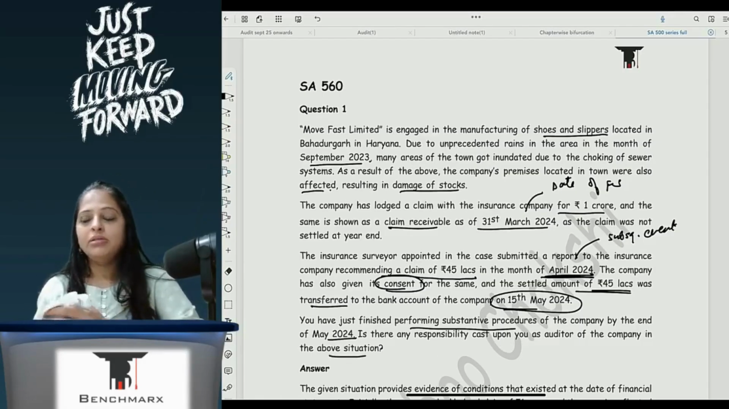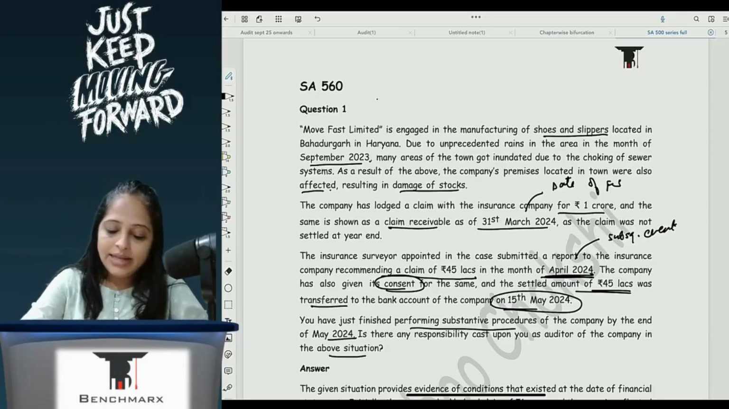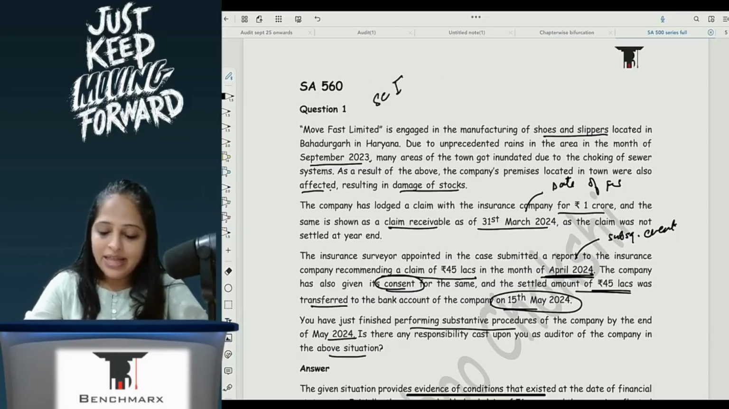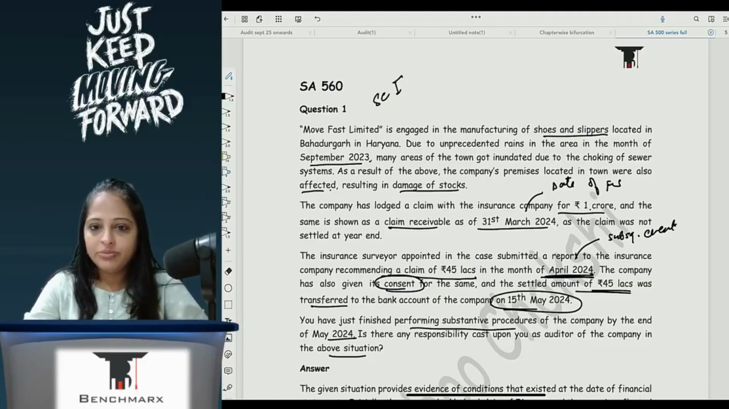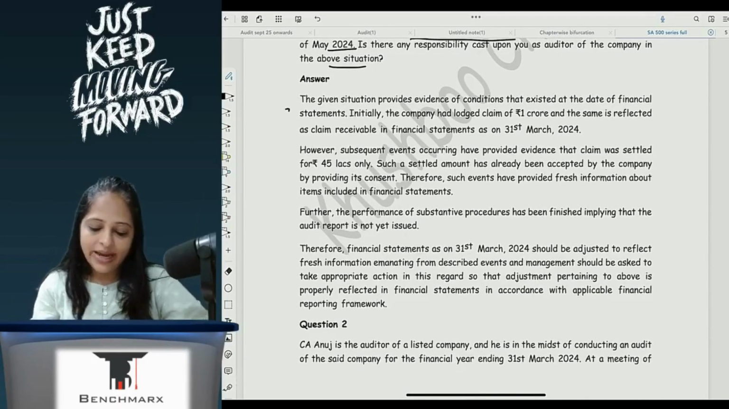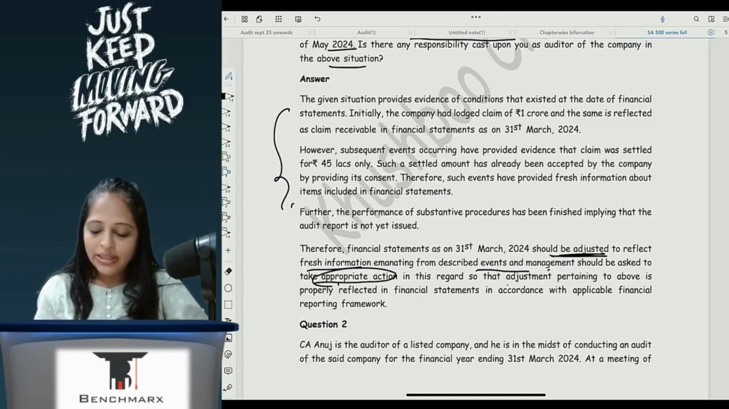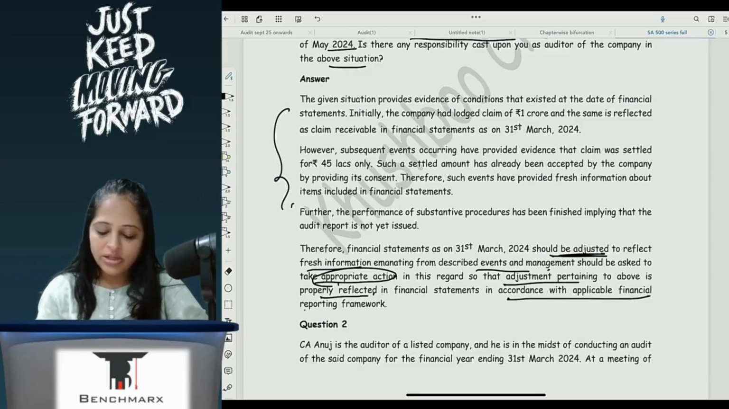So have I prepared the audit report? No. I have finished my audit procedures. So this is scenario 1, correct, where it is after the date of FS but before the date of audit report. So what do I have to do? Here again you write down the facts. Therefore, financial statements should be adjusted to reflect fresh information emanating from the described event. Management should be asked to take appropriate action so that the adjustment pertaining to the above is properly reflected in financial statements in accordance with the applicable financial reporting framework.